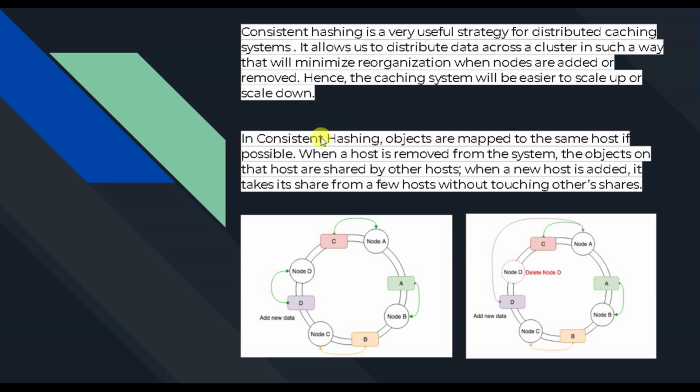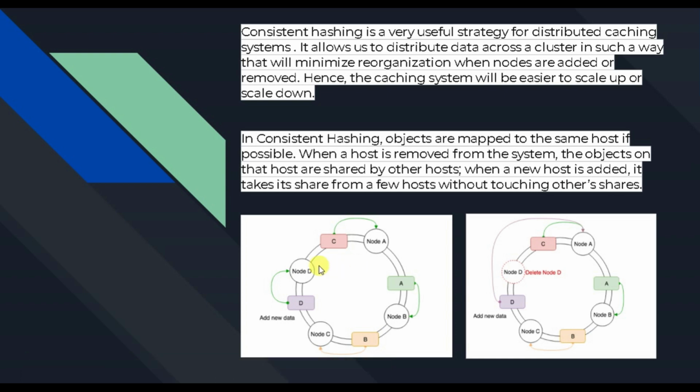In consistent hashing, objects are mapped to the same host as far as possible. When a host is removed, its objects are shared by the other hosts. For example, here is a cluster ring topology with 4 nodes, and the corresponding keys are mapped to each node.